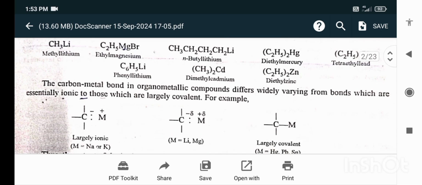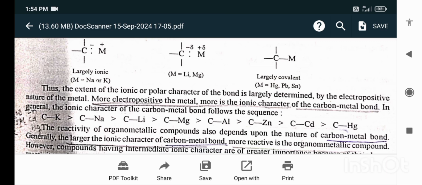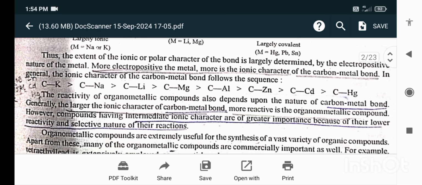The carbon-metal bond in organometallic compounds differs widely, varying from bonds which are essentially ionic to those which are largely covalent. Thus, the extent of the ionic or polar character of the bond is largely determined by the electropositive nature of the metal. The more electropositive the metal, the more is the ionic character of the carbon-metal bond. In general, the ionic character of the carbon-metal bond follows the sequence.